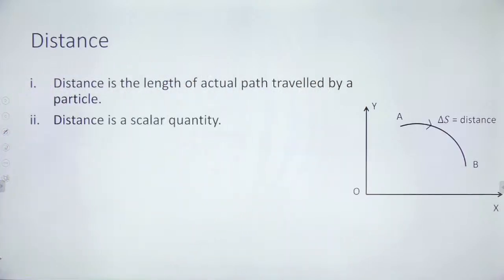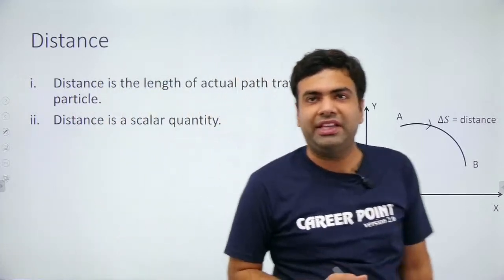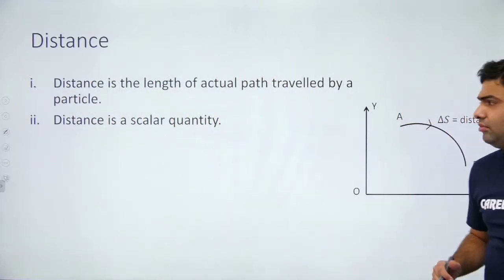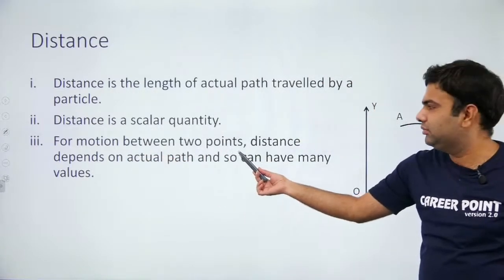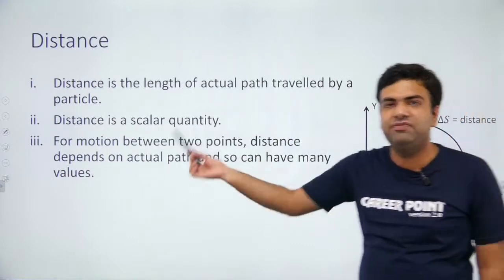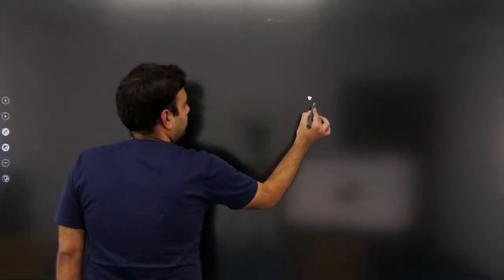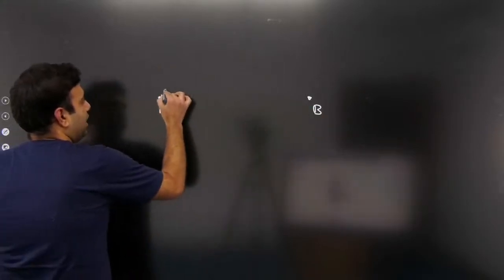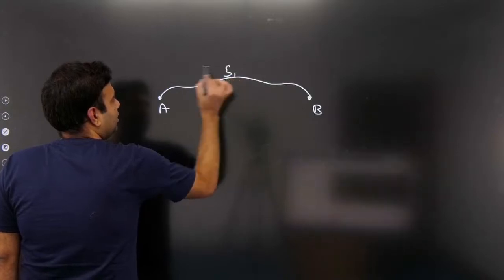Now, distance is a scalar quantity because it has nothing to do with direction. Next, for motion between 2 points, distance depends on actual path and so can have many values. Now what does it mean? See, if I want to go from point A to point B, if I choose this path, suppose this distance is S1.